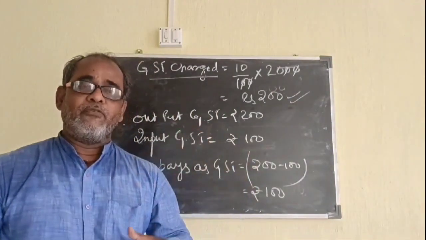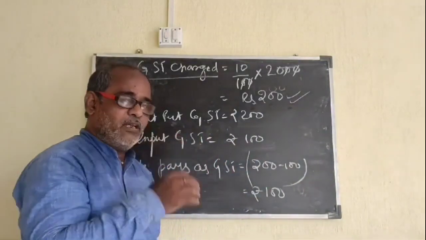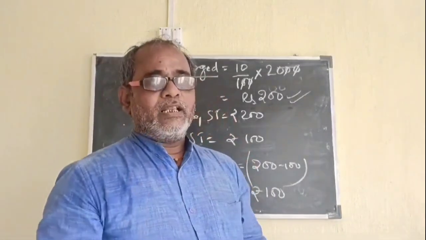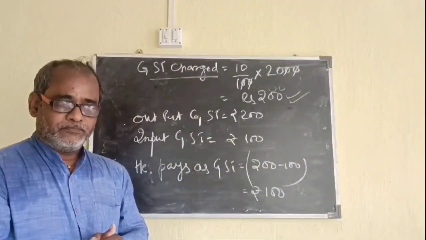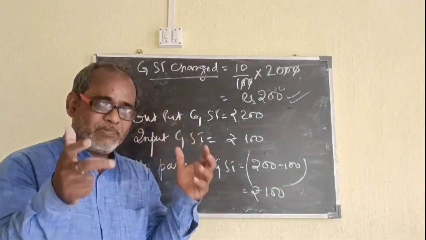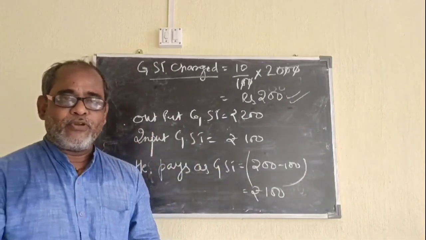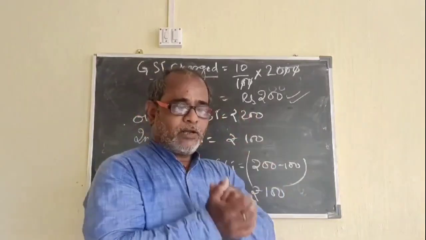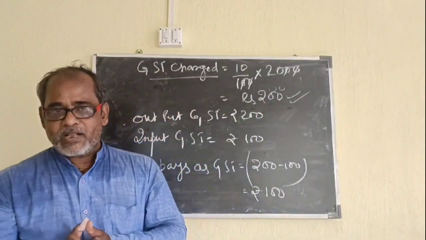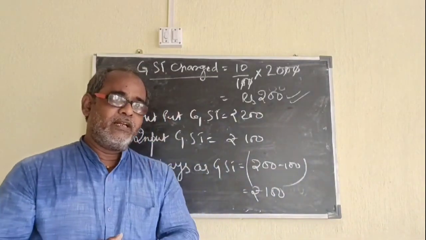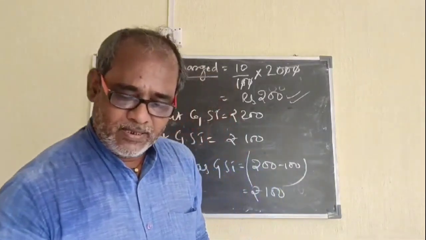Now let us go with the variation in GST. Suppose the goods are being transferred from one state to another state, then how is the tax going to get distributed? Suppose the goods are being sold in the same state, then how is the GST going to get distributed? Let us try to find it out. When the goods are sold in the same state, that is intrastate, the same GST is divided into two parts. One is CGST,